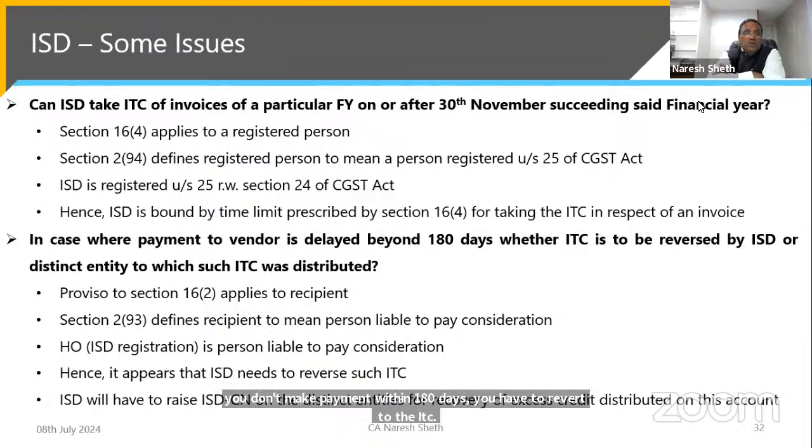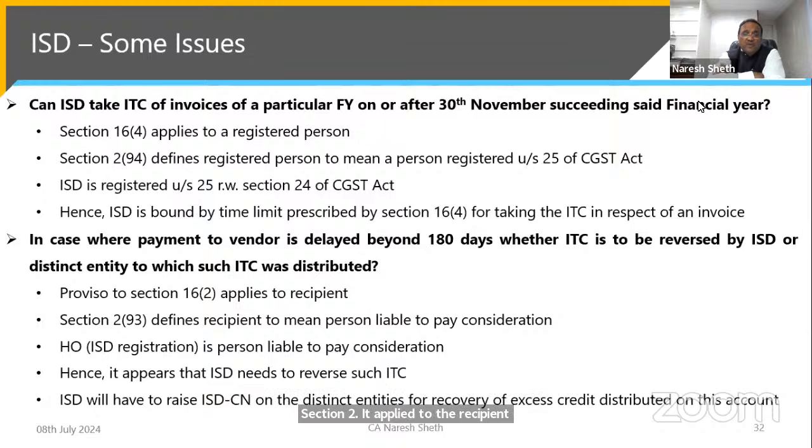The recipient is defined to mean a person liable to pay consideration. When the PO is issued, you write the ISD number as the person on whom the invoice has to be raised, which means that person is liable to pay consideration. So the HO, my ISD registration, is the person liable to pay consideration, and it appears to me at least that ISD needs to reverse such ITC.